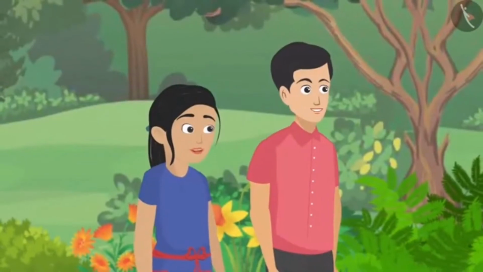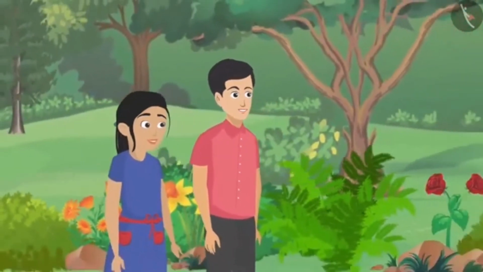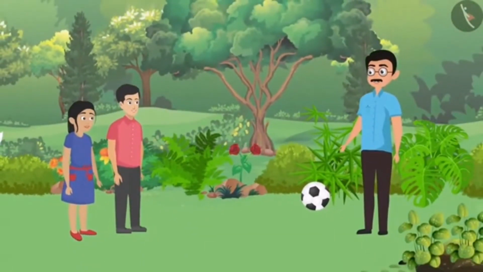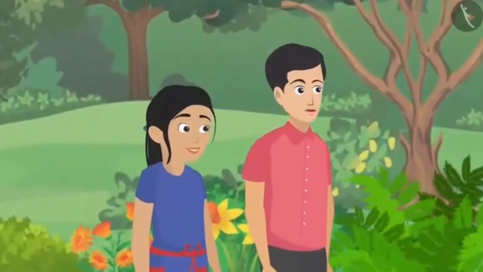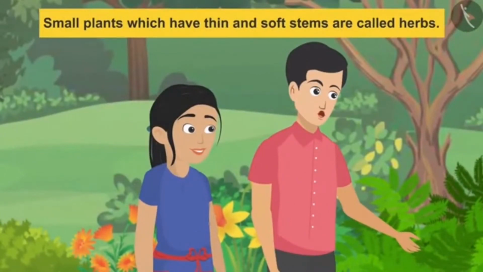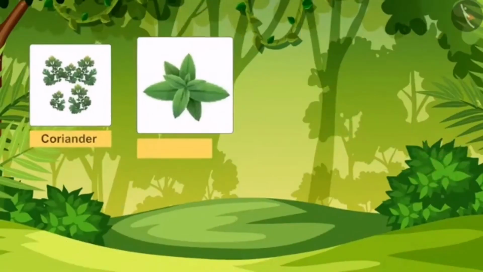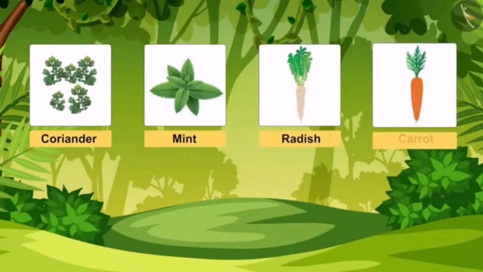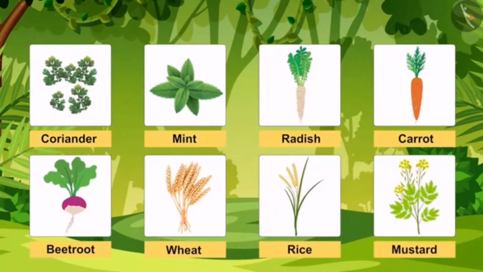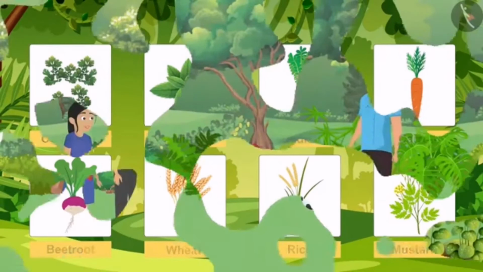Okay. Pankaj, let's do one thing. You explain some types of plants and I will explain the rest. This way, both of us can understand and remember it. Done. I will start with the herbs. Look at these small plants which have thin and soft stems, they are called herbs. Coriander, mint, radish, carrot, beetroot, rice and mustard are some examples of herbs.